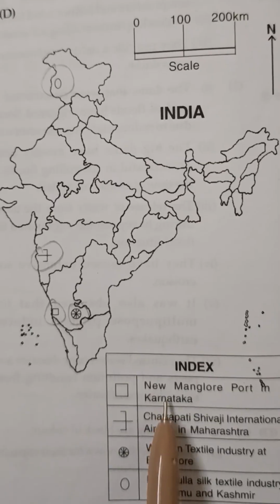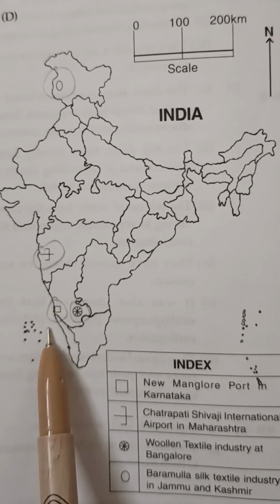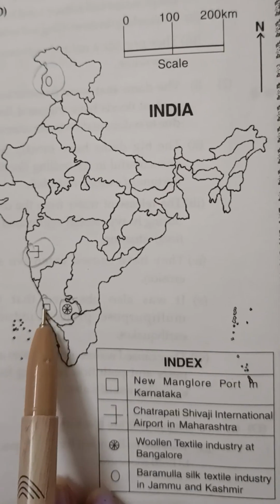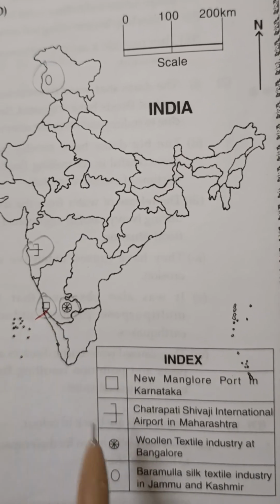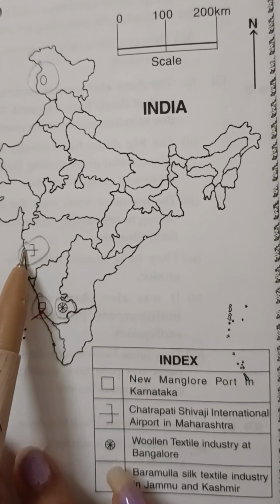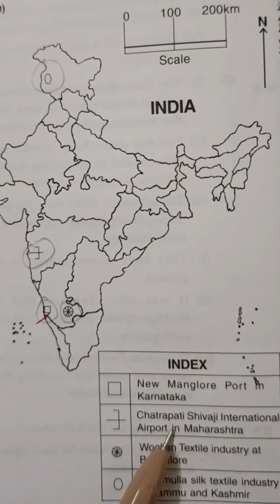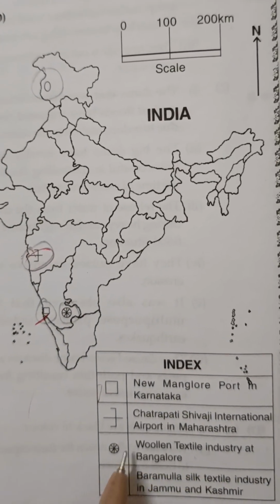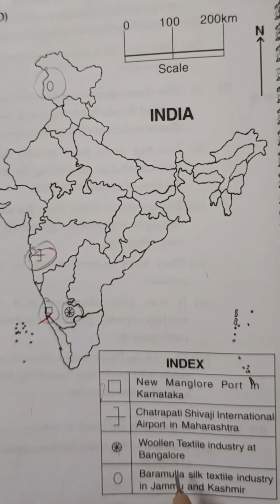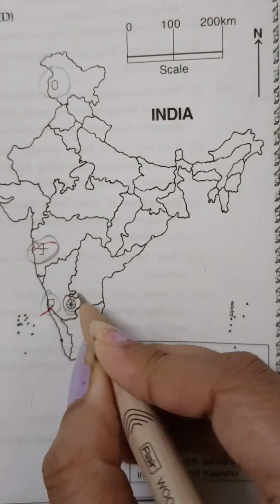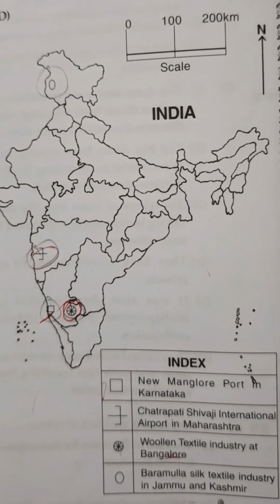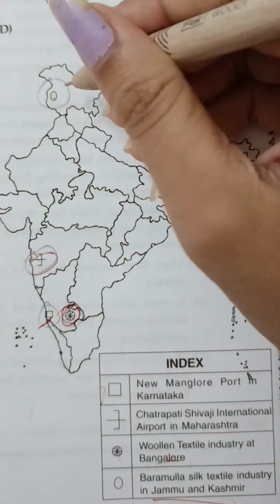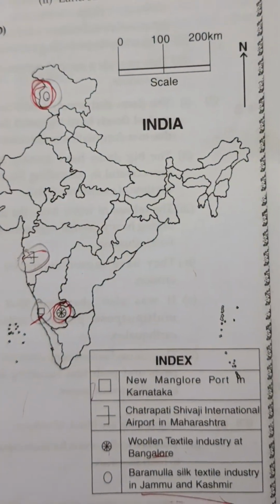First, it is situated in Karnataka, so Karnataka is here, and the New Mangalore Port. We have given the symbol square, we will mark it here. Second one is in Maharashtra, which is above Goa, and Chhatrapati Shivaji International Airport will be here. Next one is woolen textile industry at Bangalore. Bangalore is also situated in Karnataka, so the symbol will also be here. And a circle for Baramulla silk, that is in Jammu and Kashmir. We know Jammu and Kashmir is here, and Baramulla silk will be situated here.